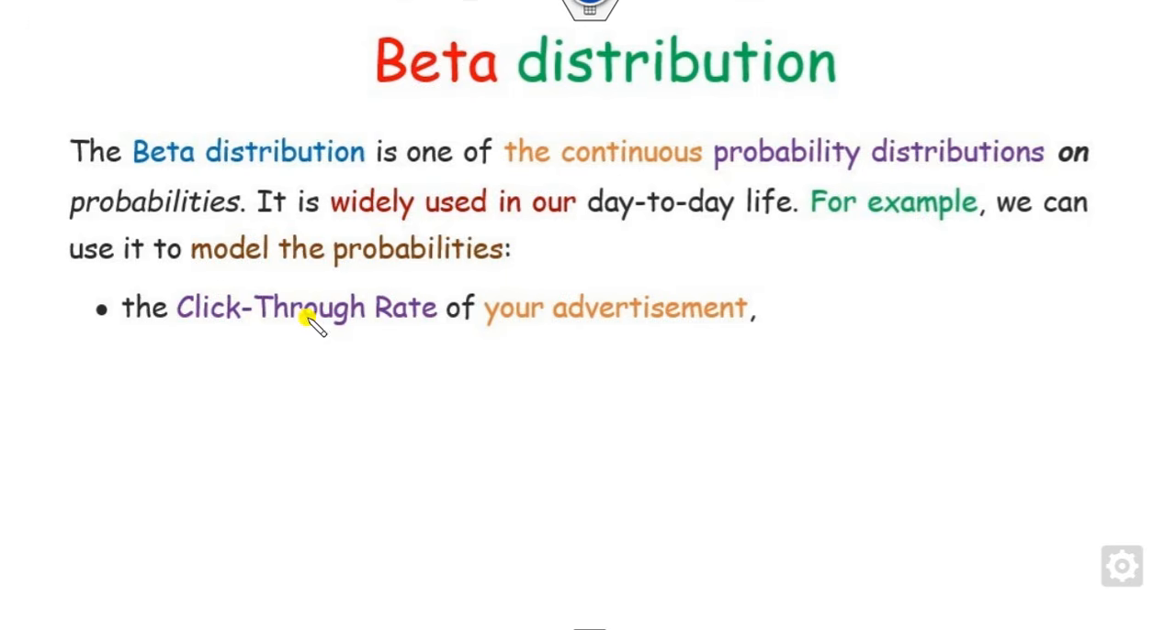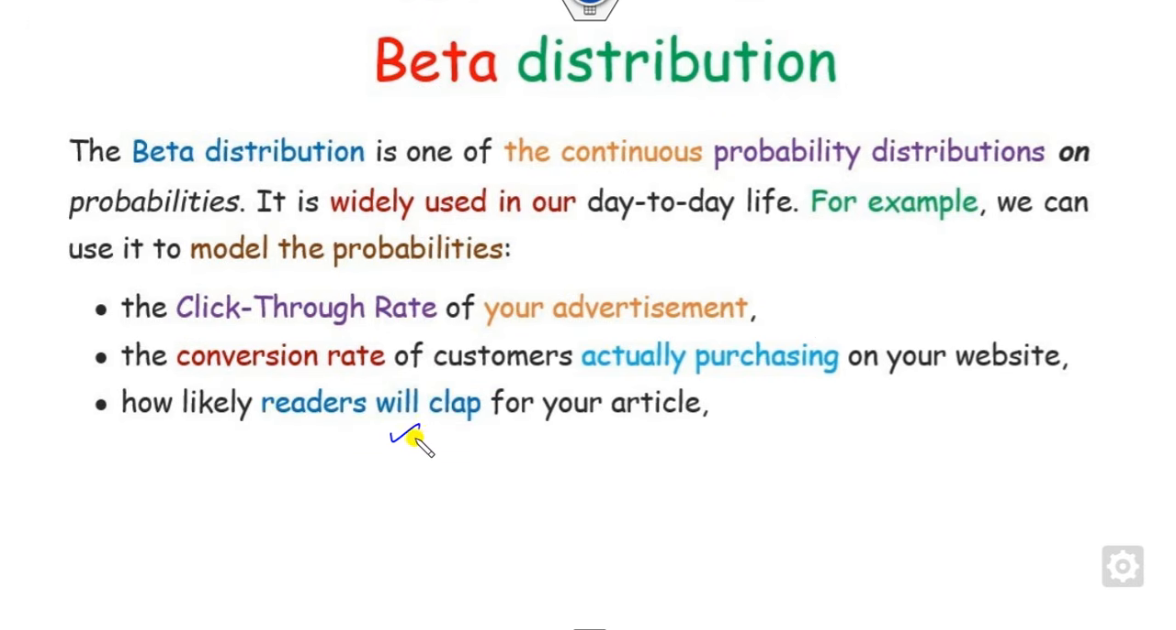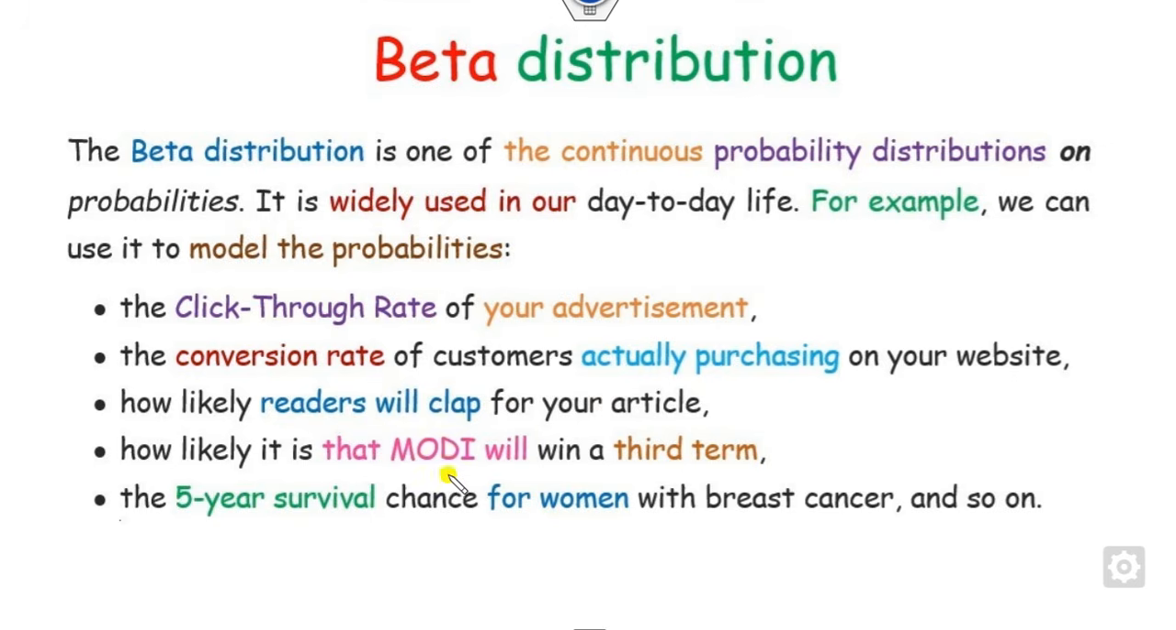For example, if you want to compute the probability of the click-through rate of your advertisement: if you put up your advertisement, what is the probability that people will click on it? Also, how you can model the probabilities related to the conversion rate of customers who are actually purchasing on your website. Also, what is the probability that people will like your video and put a like on it? For example, if I put up this video, what is the probability that you will put a like on this video? Similarly, many more: what is the probability that Modi will be elected for a third term? What are the chances of women getting breast cancer, and many more.